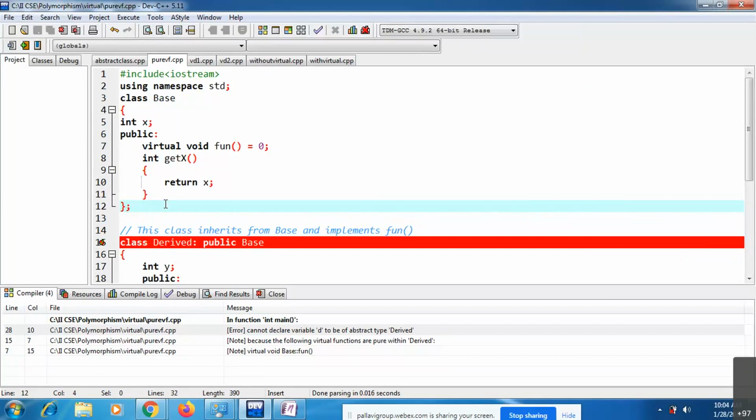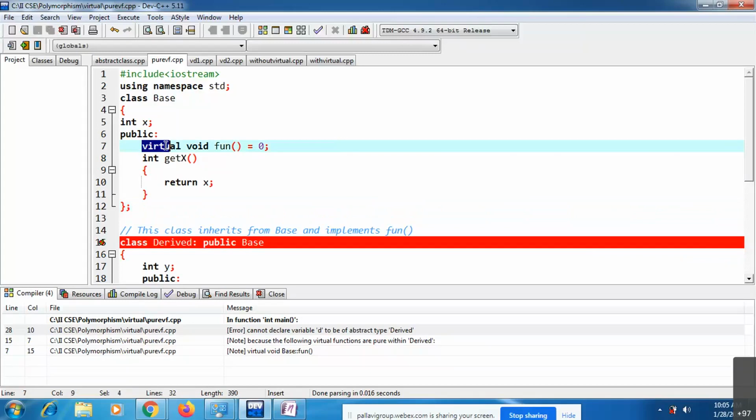That means you cannot create objects for abstract classes, because you have a virtual function without any definition. How can you allocate memory for this member function? That is the reason you cannot create objects for abstract classes. Very important point. In your interviews also, and in Java also, this concept is there. For abstract classes you cannot create objects.